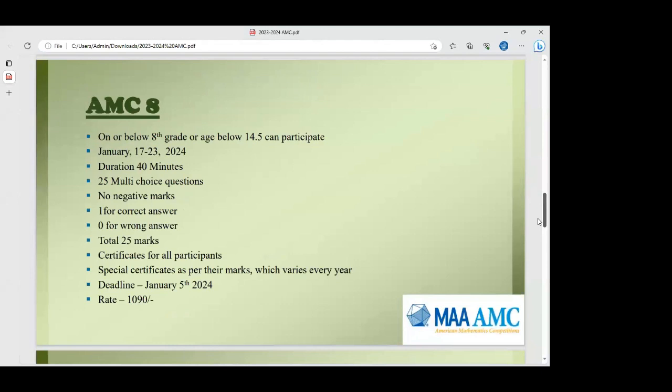So AMC 8 is for the students who are in grade 8 and below. And the exam will be conducted from 17 to 23 of 2024. It is a tentative date. Dates haven't been fixed yet. And it will be 40 minutes of examination having 25 multiple choice questions.